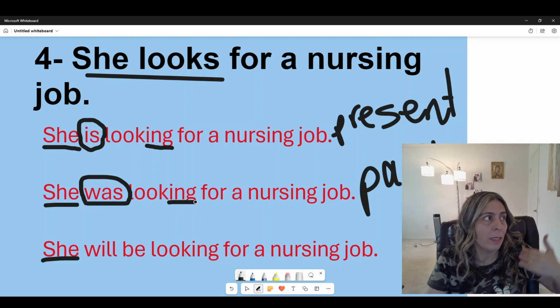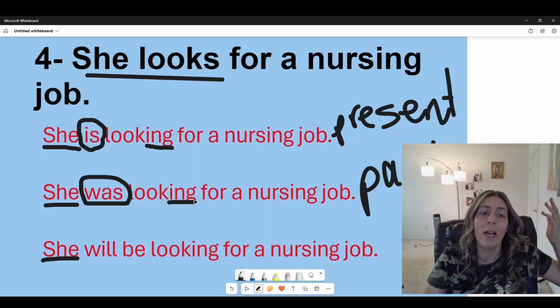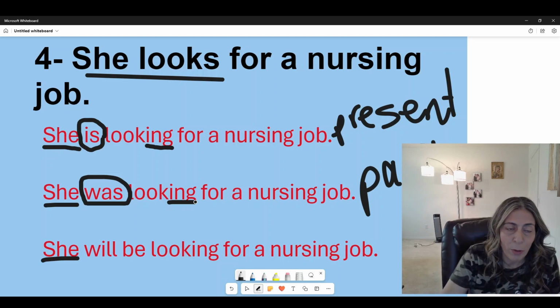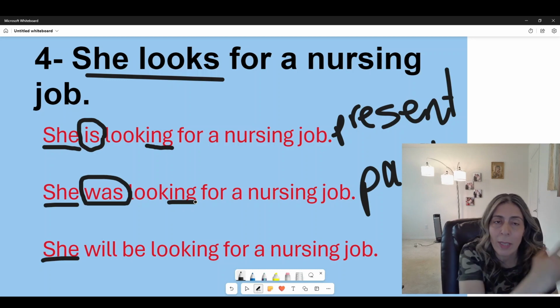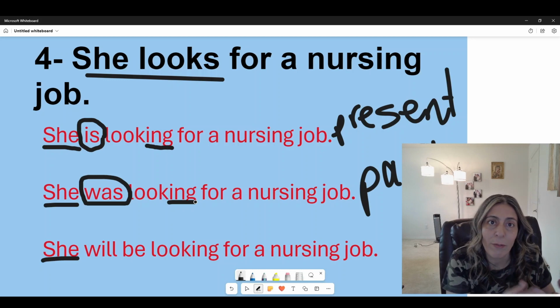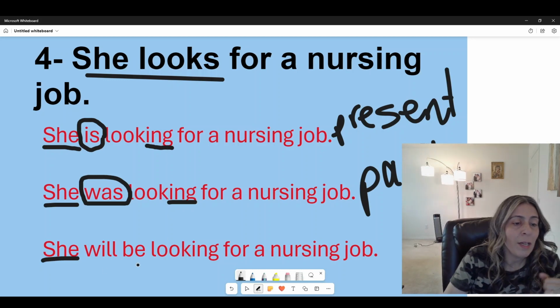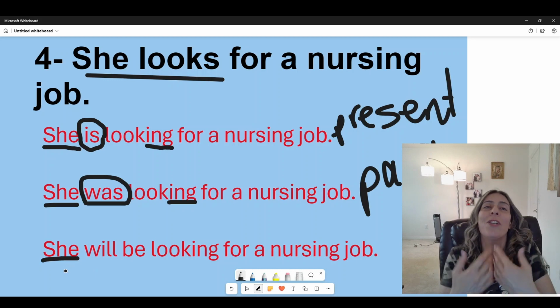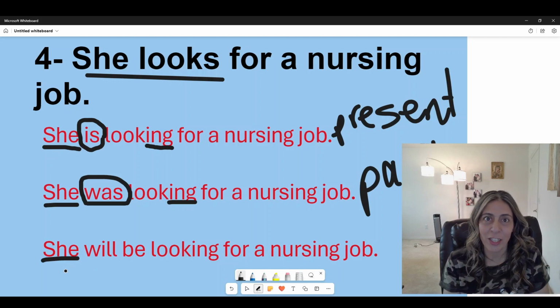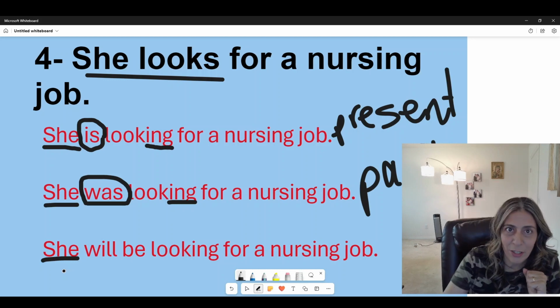Okay, let's say last year when she graduated, she was looking for a nursing job. Okay, at that time it was happening. After she graduated, she was looking for a nursing job. Okay, now in the future, when she finishes her degree or when she finishes college, she will be looking for a nursing job.